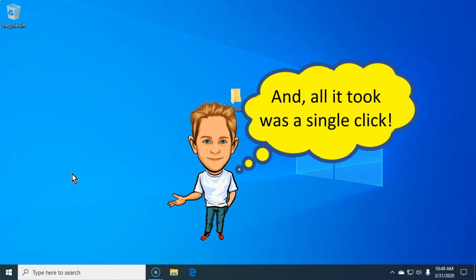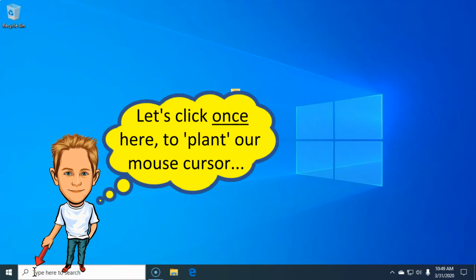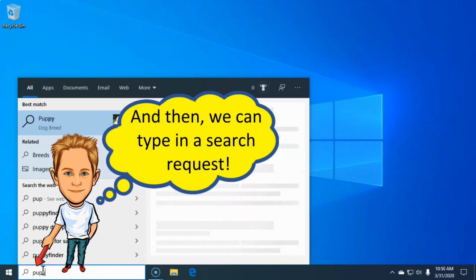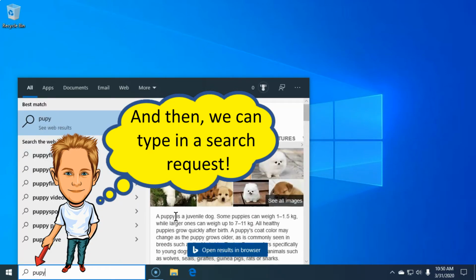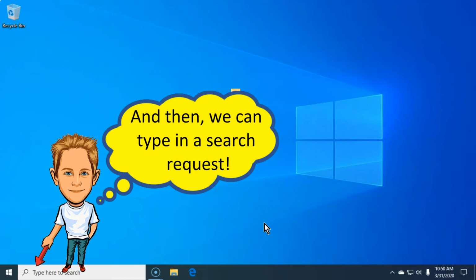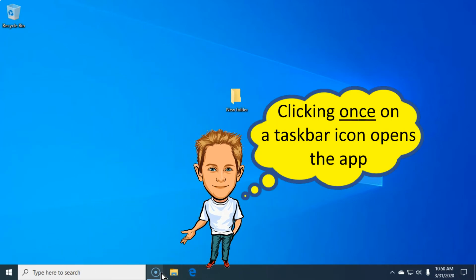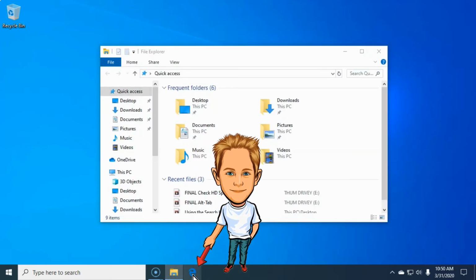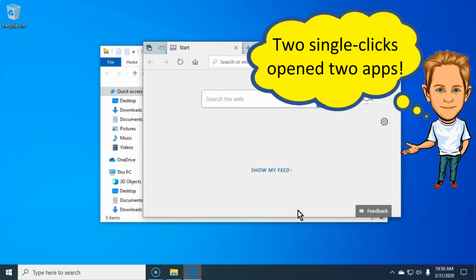And then we kinda go to punching on this here searching doohickey right here with our pointing finger, and we kinda go to punching in some word we wanting to be a searching for if we're wanting to be a searching for something. And then we kinda go to punching on any of these icons on this here task bar with our pointing finger like this right here, punch, and on this one right here, punch, like that right there.